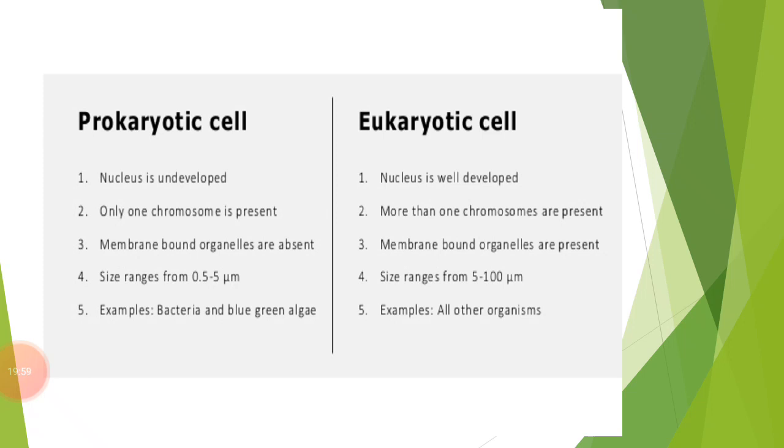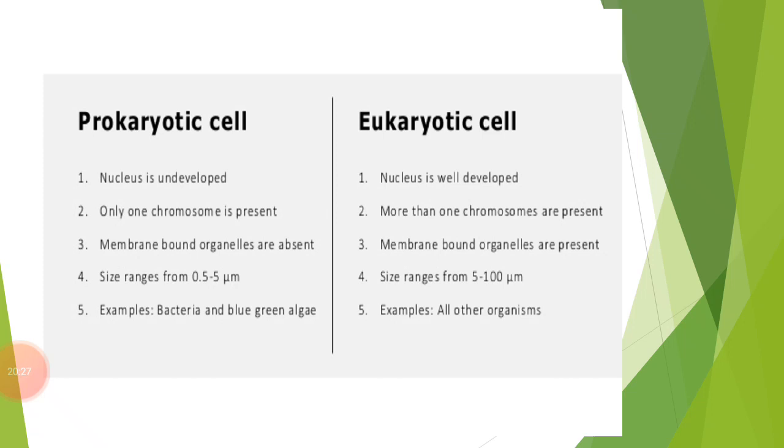Simple unicellular organisms whose cells do not possess a nucleus bounded by a nuclear membrane are commonly known as prokaryotes. So which type of organism is known as a prokaryote? These are the simple unicellular organisms whose nucleus is not bounded by a nuclear membrane. Prokaryotes have no real nucleus in their cell.